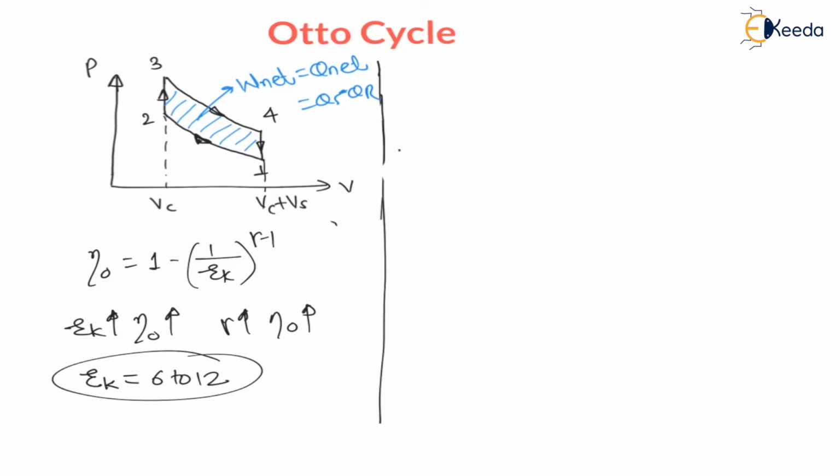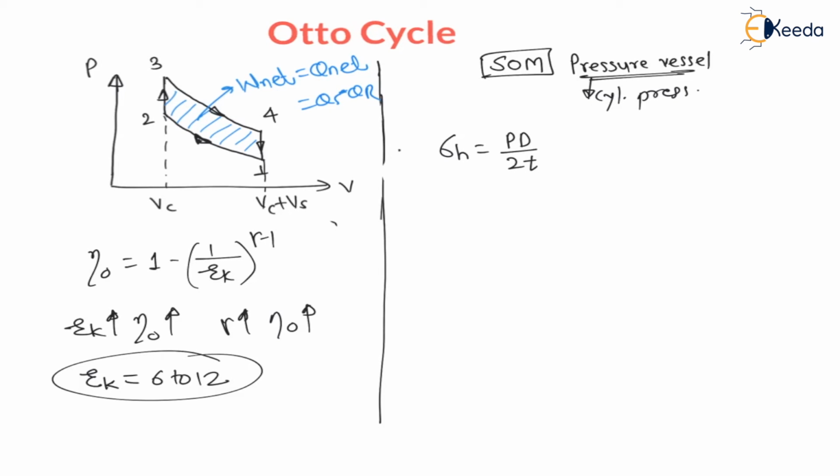And my dear students, in the strength of materials subject you have studied one chapter, that is design of pressure vessel. And this IC engine is a cylindrical pressure vessel, and in a pressure vessel there is a hoop stress. Hoop stress is equal to PD divided by 2T. It is called hoop stress or circumferential stress, right? And there is a longitudinal stress or axial stress, which is nothing but PD divided by 4T.